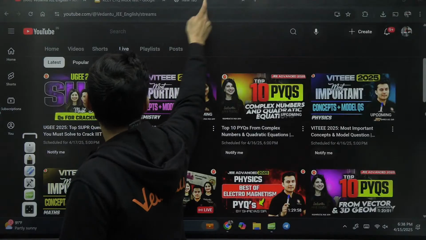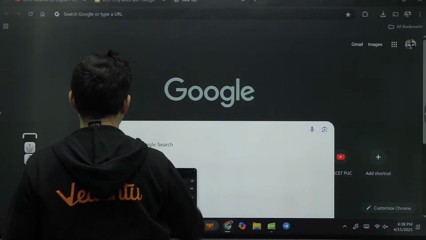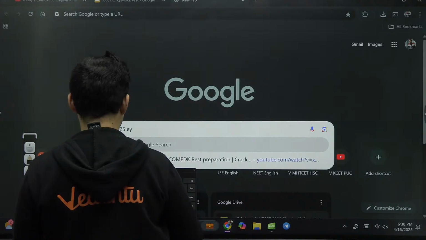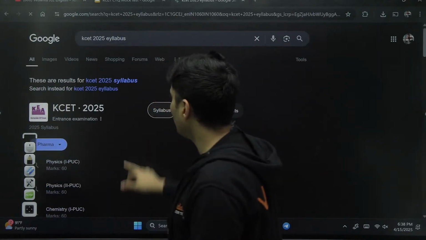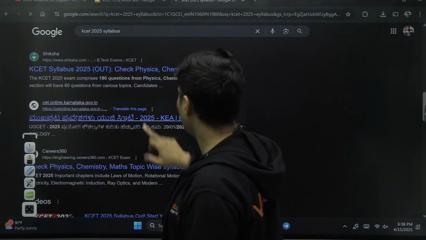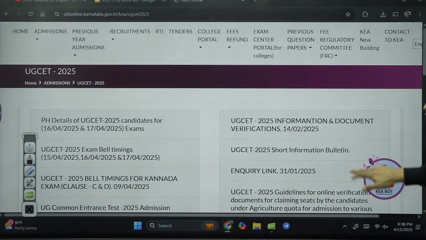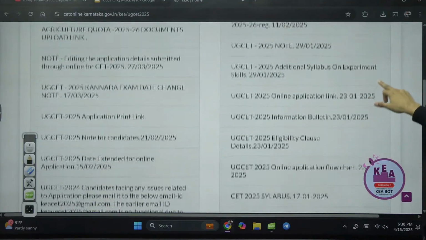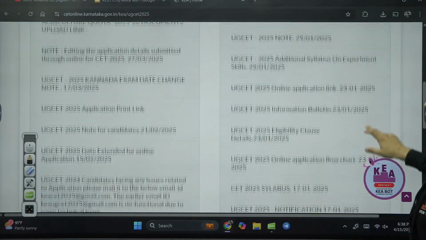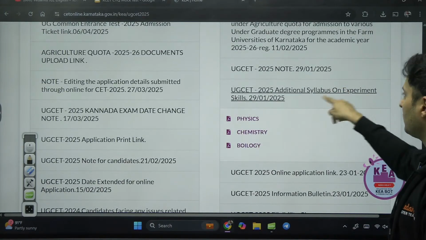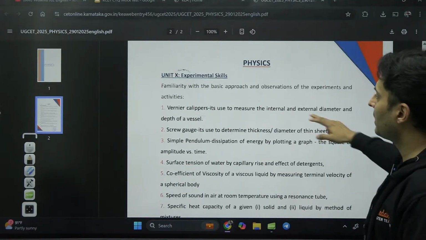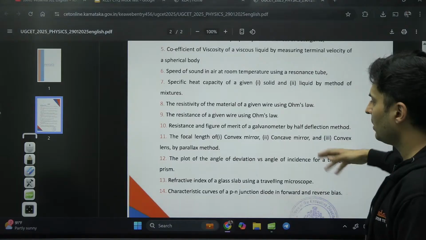Just go to the official page, KCET 2025 syllabus, you will be able to see it. Additional syllabus on experimental skills. See this. If you just open this, you will be able to see vernier caliper, screw gauge, viscosity, all these things.